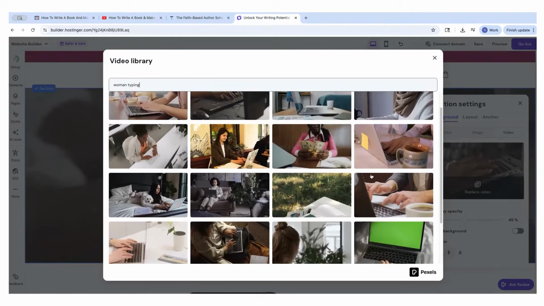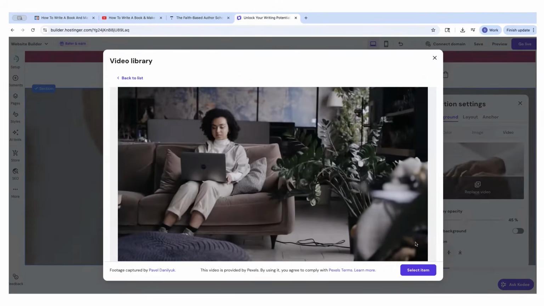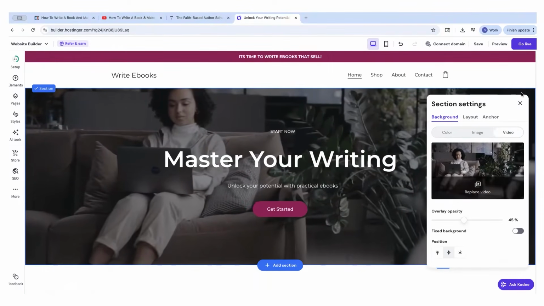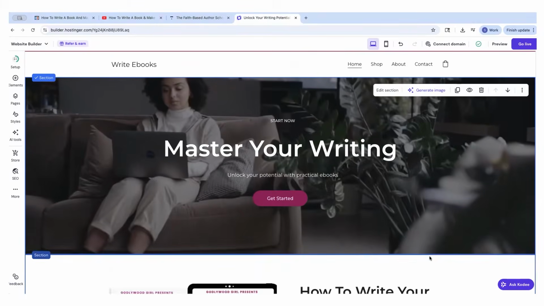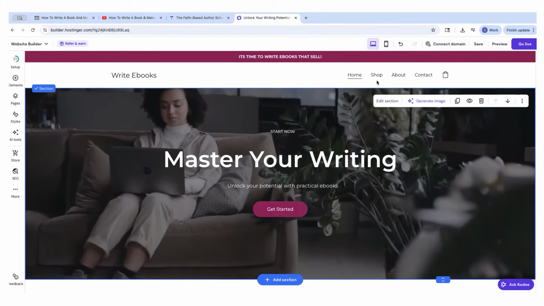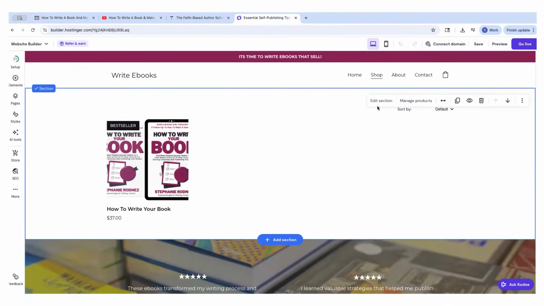You see this? And this comes with your Hostinger plan. You don't even need to pay anything extra. It just comes with your plan. Beautiful. Love this one. You can also change it back to a video or to an image as well. Like I said, Hostinger is what you see is what you get. This is gorgeous. I love this. And then you also want to make sure that your pages are all set up how you want.